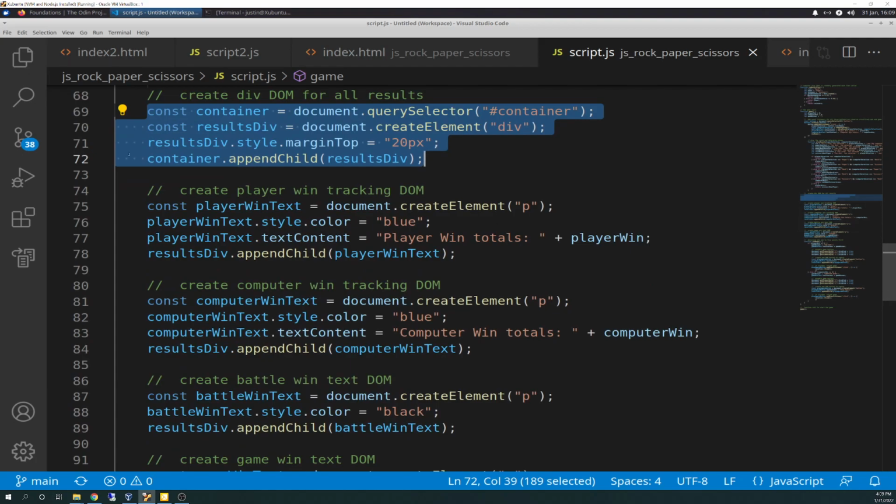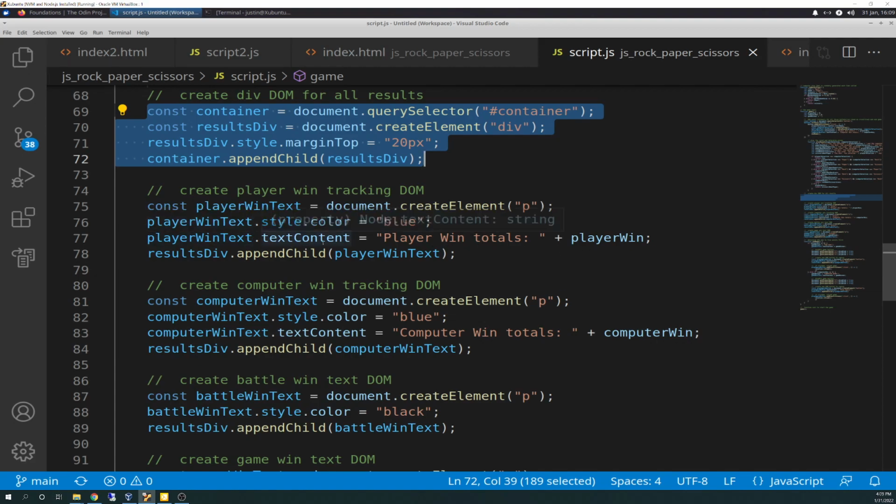Going down one, this section creates the player win tracking DOM. Again, same type of thing. We create the element P for paragraph. It's going to be called playerWinText. We're going to assign it the color blue. We're going to give it textContent: player wins total plus playerWin.